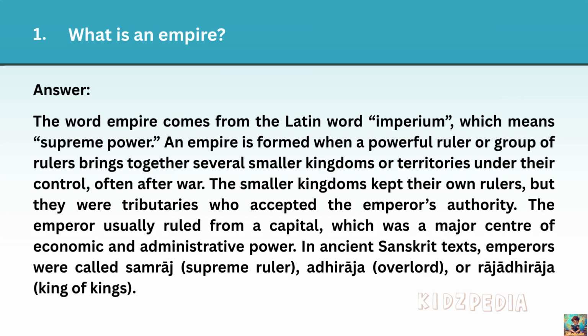The emperor usually ruled from a capital, which was a major center of economic and administrative power. In ancient Sanskrit text, emperors were called Samraj, that is supreme ruler, Adiraja, overlord, or Rajadiraja, which means king of kings.